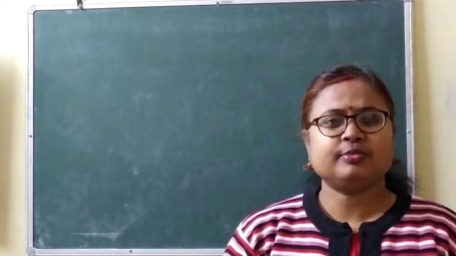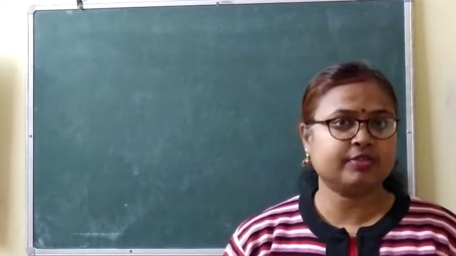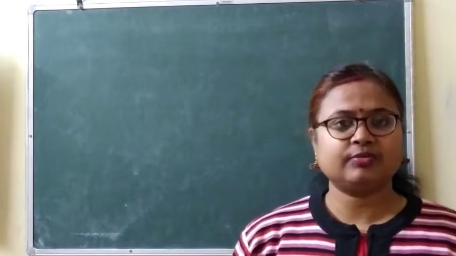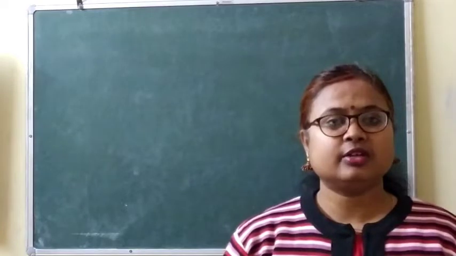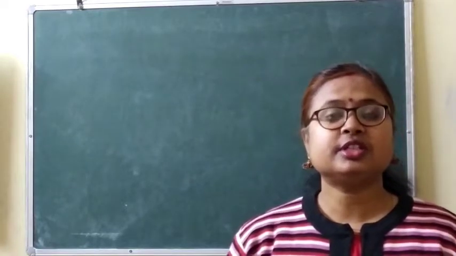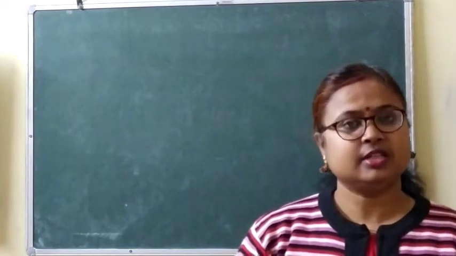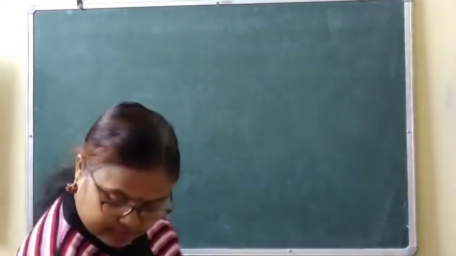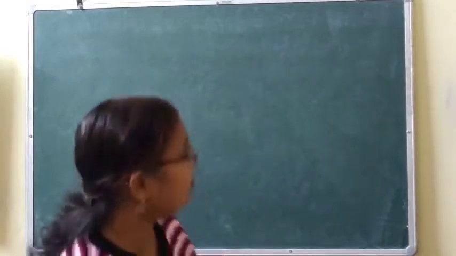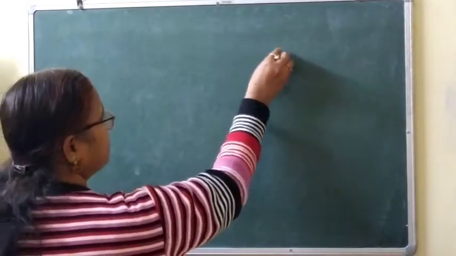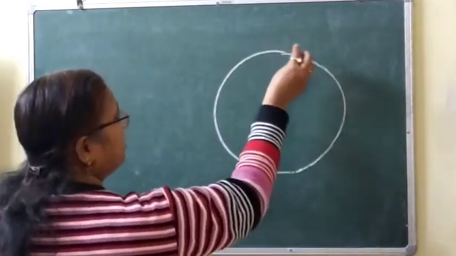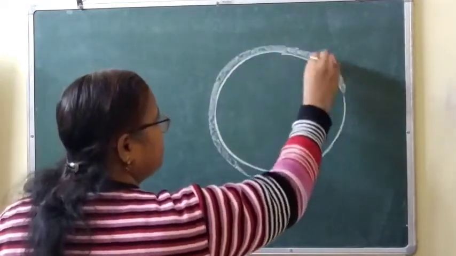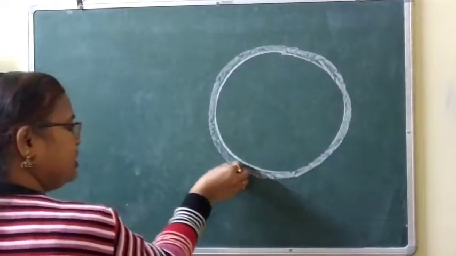In place of the term perimeter we also use circumference, because perimeter means the length of the boundary. So when we talk about the circle, we use the term circumference of the circle. Clear? So circumference of the circle means, if this one is a circle, then this whole boundary is called the circumference of the circle.